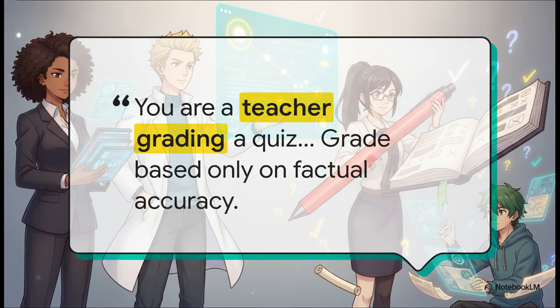So how exactly do we program that judge? Well, we set a really strict persona in the system prompt. It literally tells the evaluating LLM, you are a teacher grading a quiz. It's told it's going to receive a question, a ground truth, and a student answer. And the golden rule: grade based only on factual accuracy. We are definitely not asking the AI for a vibe check here. We're giving it a ruthless, highly restricted grading rubric. Just think of the strictest, most uncompromising school teacher you ever had, digitized and grading your code.